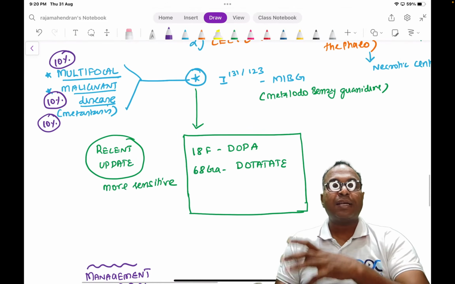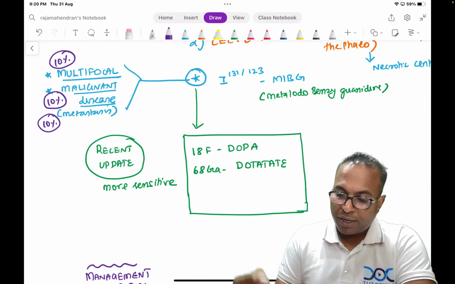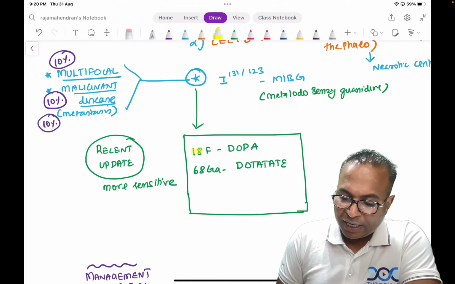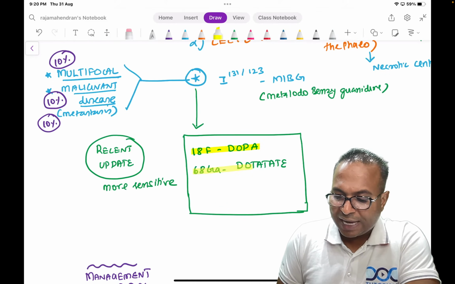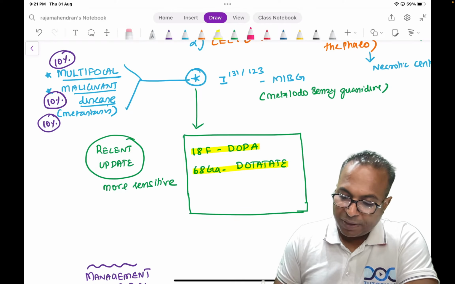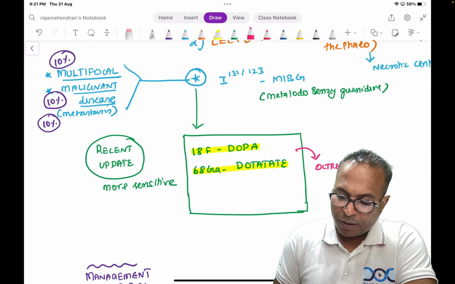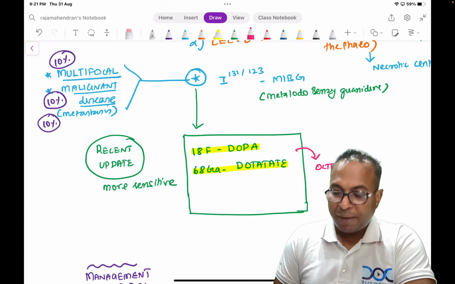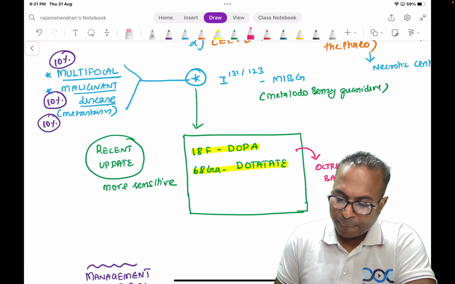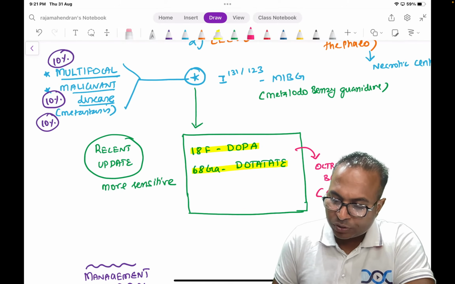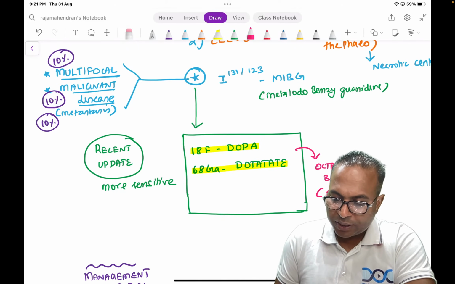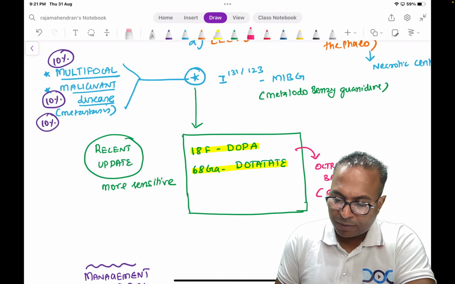And recently MIBG scan is replaced by new investigations, 18F DOPA and 68 gallium DOTATATE. Please remember, these are octreotide based scans, in the sense this is based on the somatostatin receptor. So the tumors have somatostatin receptors.